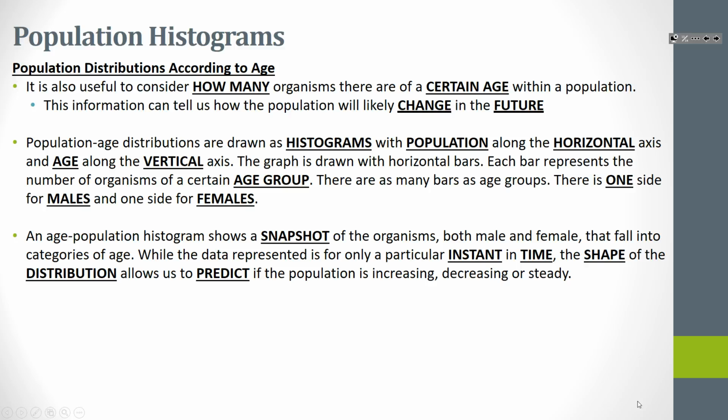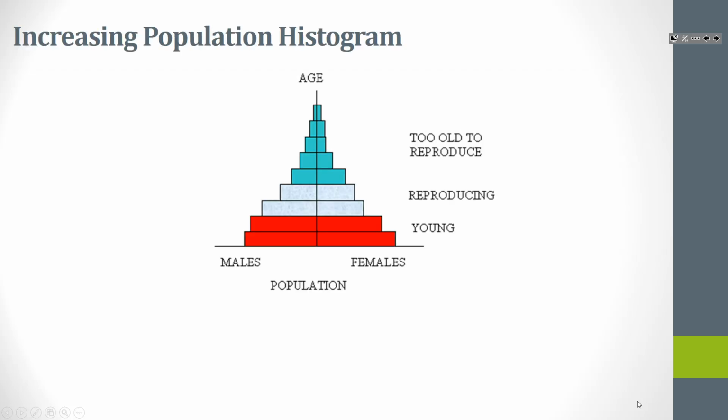And this data is represented for an instant in time. So that shape will allow us to predict whether the population is increasing, decreasing, or remaining steady. So here's an example. This would be an increasing population histogram. We have lots of males and females at the bottom, but we don't have very many towards the top. So the bottom of the pyramid is big.